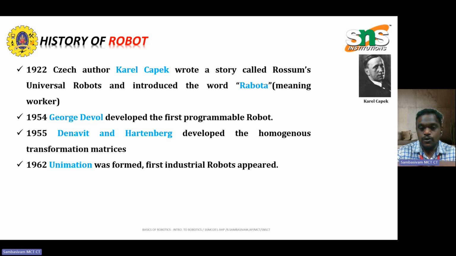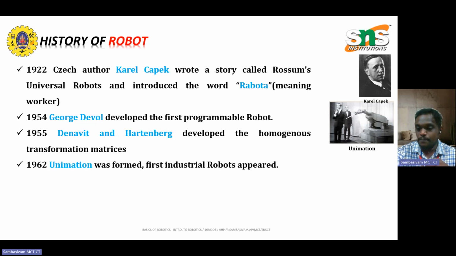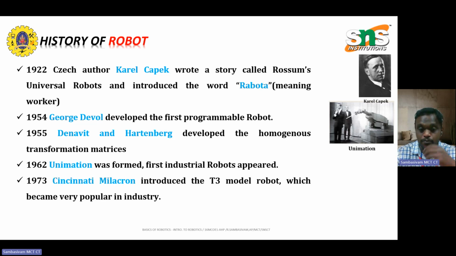In 1962, the Unimation company was introduced, and they showed how robots could be used not in small domestic applications but in industrial robots, for the purpose of welding and machining materials. Unimation developed the first industrial robots in 1962.